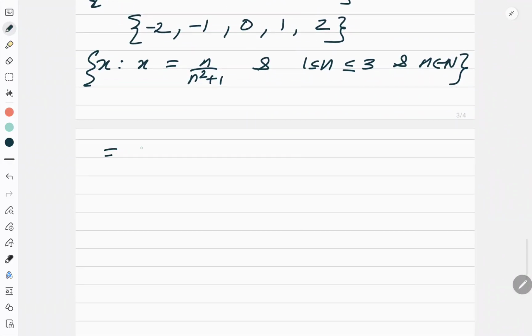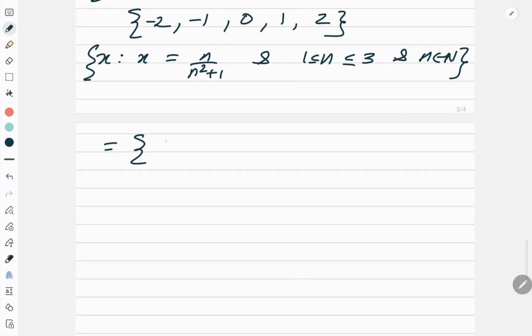First put n is equal to 1, so 1 by 2. n is equal to 2, so 2 by 2 square plus 1, that is 2 by 5. Then n is 3, so 3 by 10. I have to stop here because they told me to do it from 1 to 3 only. Correct? So this is how you read the statement, observe carefully, and then write it down.